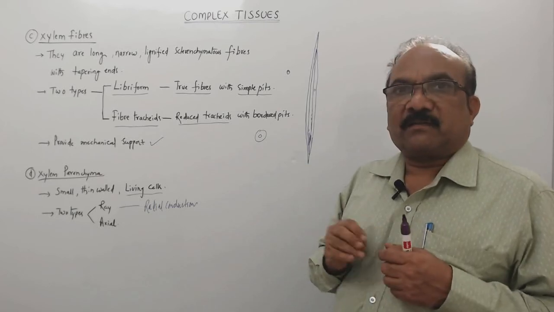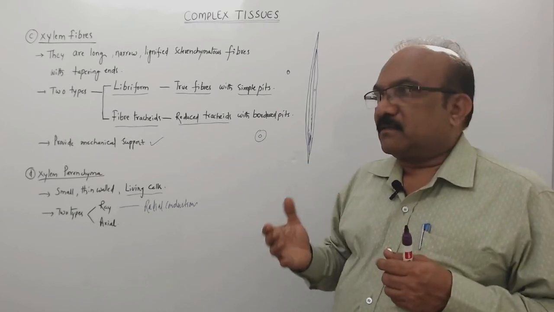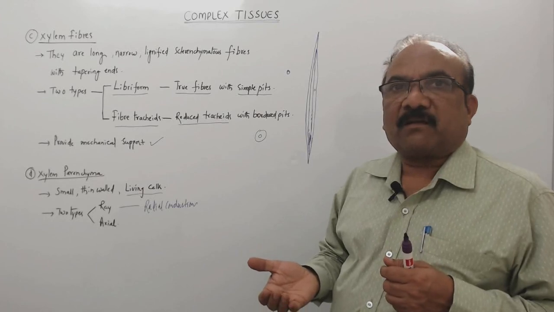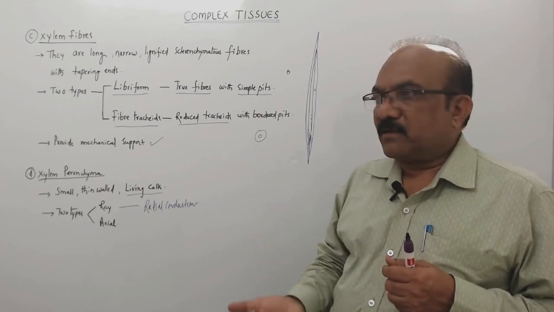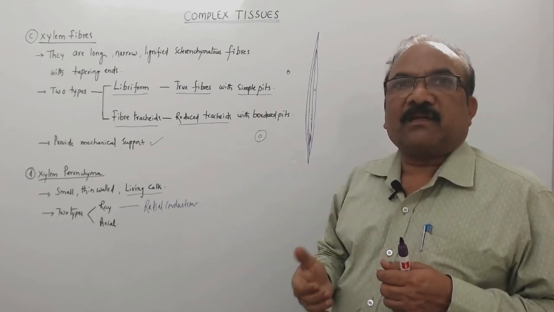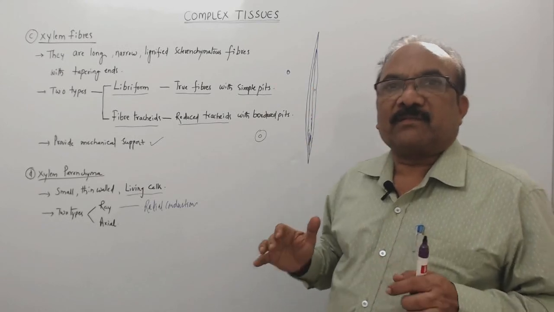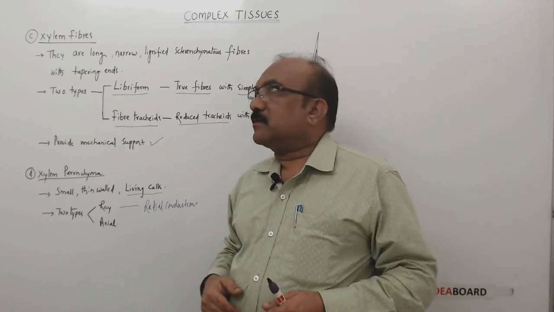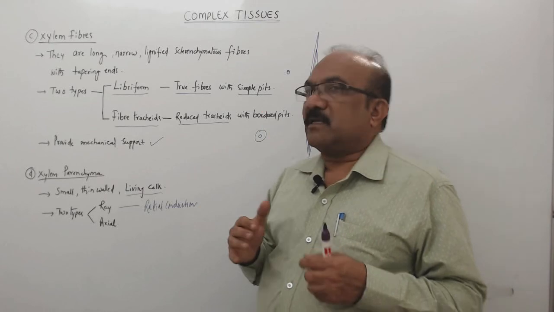And don't forget this point also. This xylem conducts water or the sap only in one direction. That is the unidirectional flow you will find through xylem. That is about this complex tissue xylem.